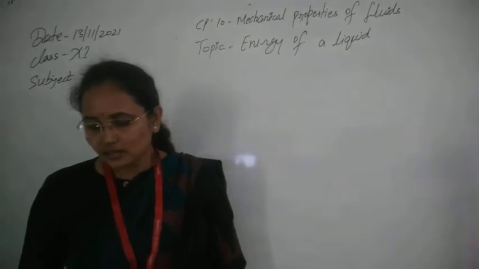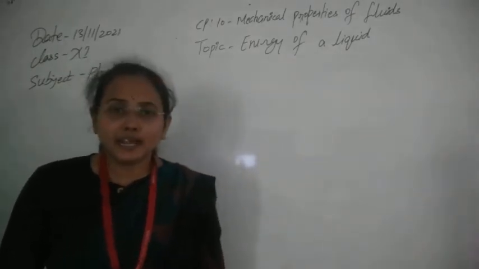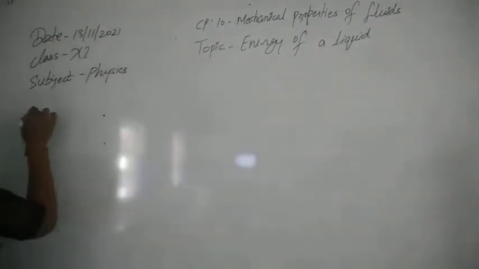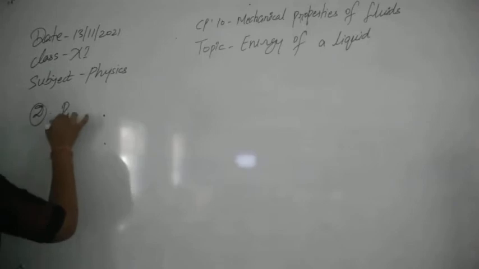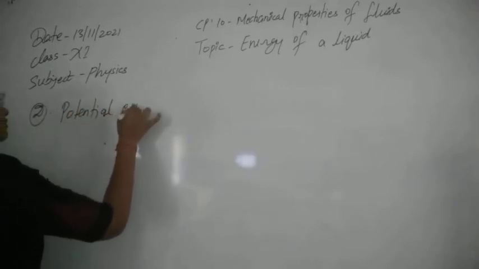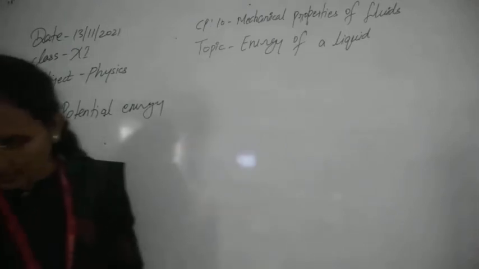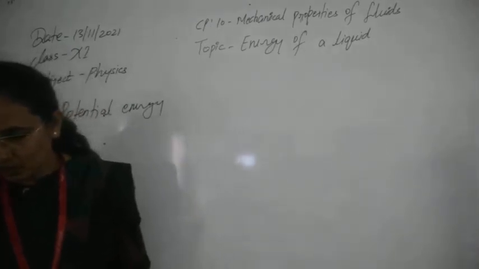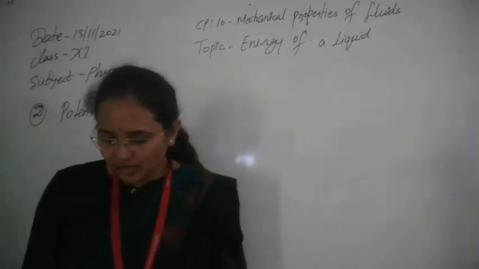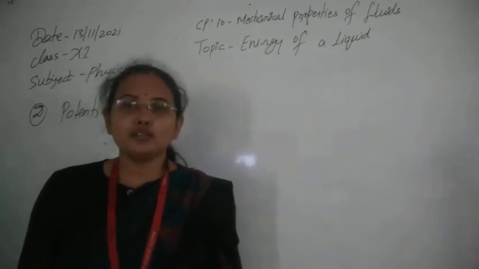So let's start to discuss with the second type of energy, that is potential energy. As you know already, the potential energy is the energy possessed by the liquid by virtue of its height or position above the surface of the earth, or any reference point taken as the sea level.